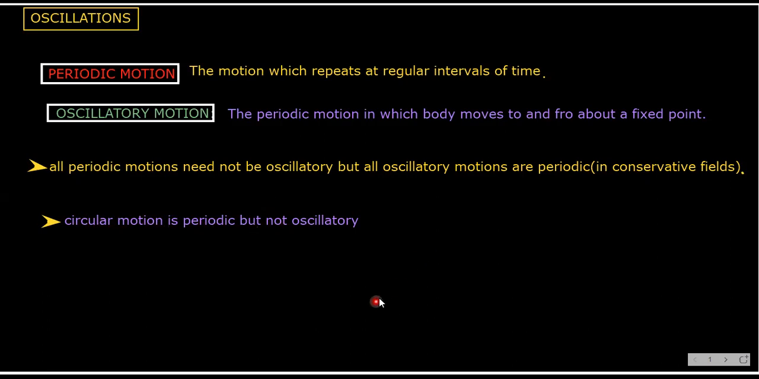Suppose one object revolves around the circumference of a circle. So it is moving on and on along the circumference. So it is periodic. Why? It repeats at regular intervals of time. But is it oscillatory? No, because it is not moving to and fro about a fixed point. That's why circular motion is periodic but not oscillatory. Understood these basic points? So pause the video and note down.